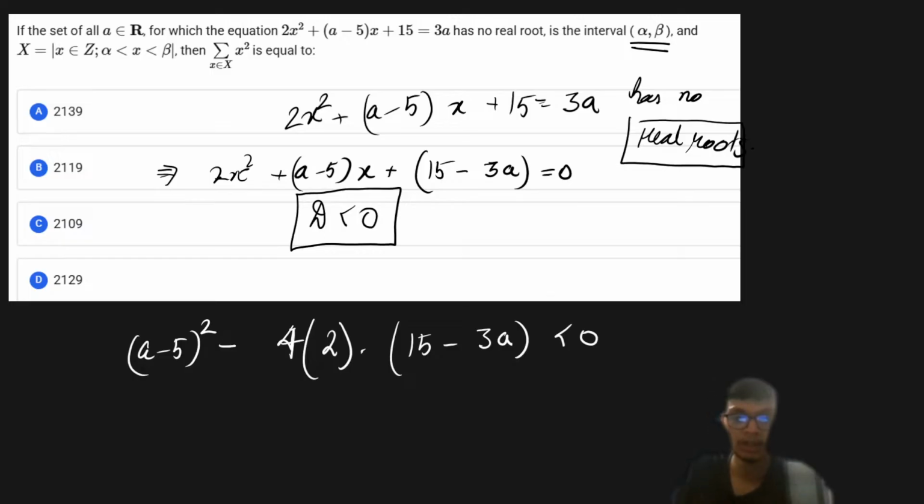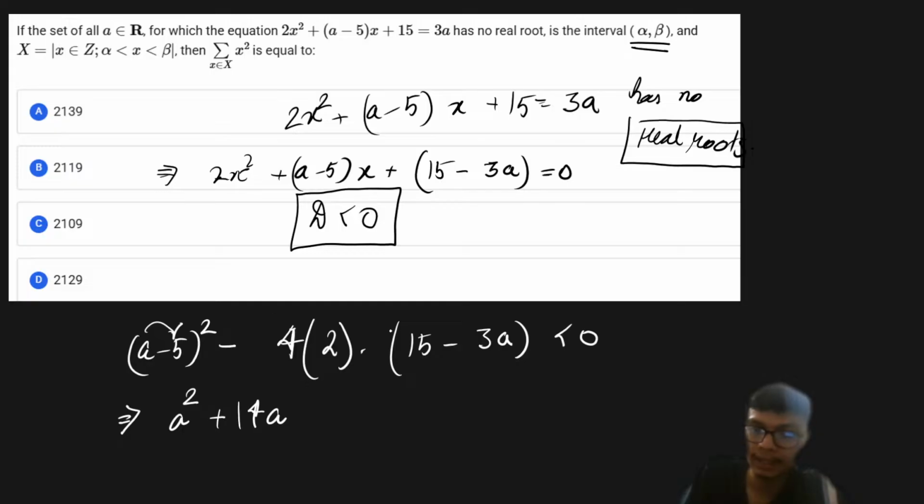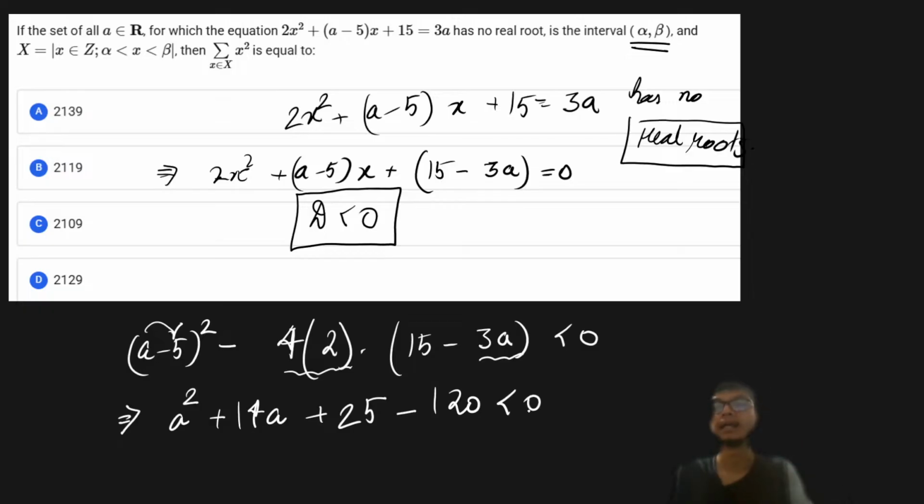Proceeding further, let us solve this general expression. On squaring, I will have a square, and minus 10a. From the other part, plus 8 into 3 is 24a. 24a minus 10a gives plus 14a, and the constant is 25 minus 120, and the whole should be negative.